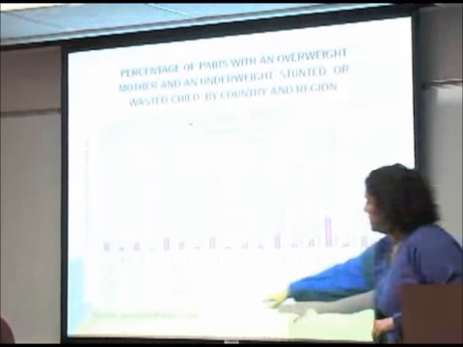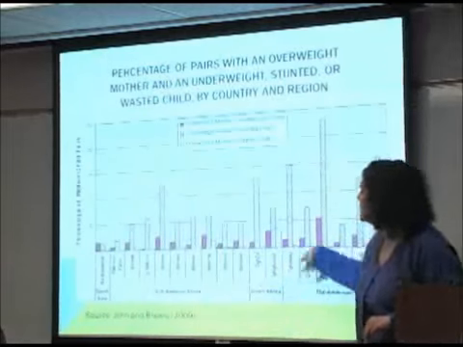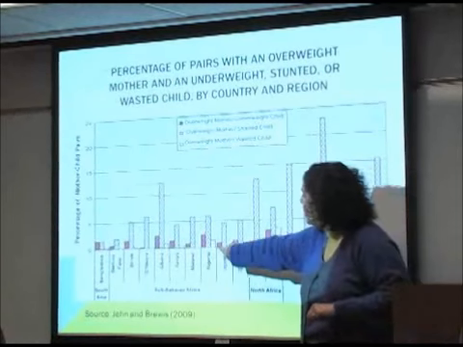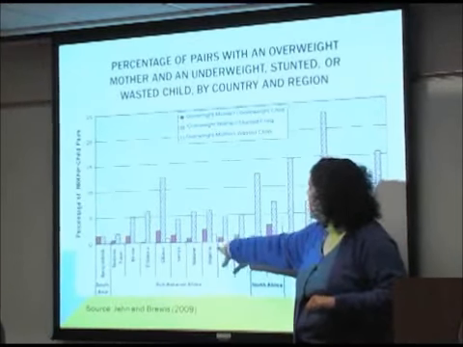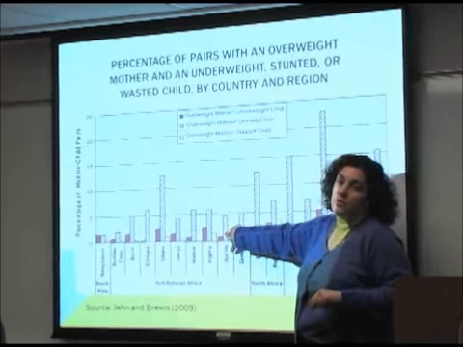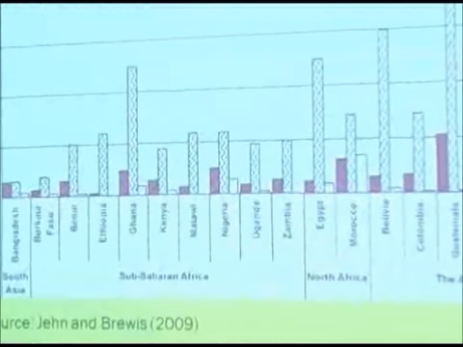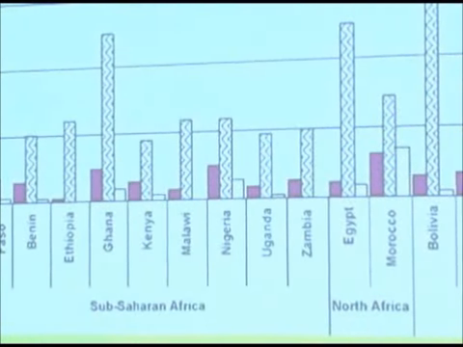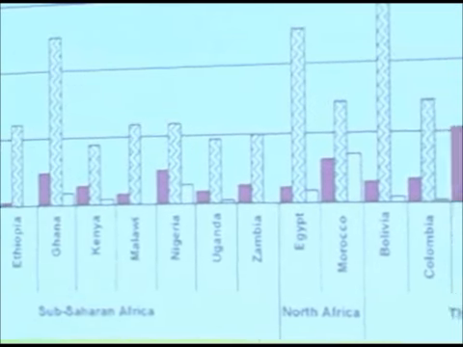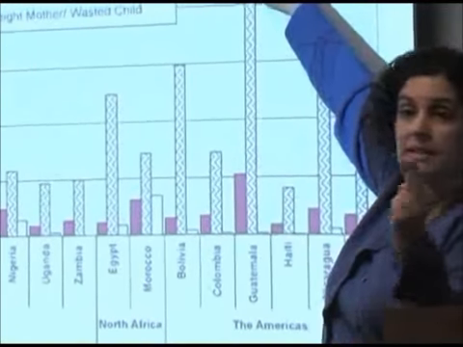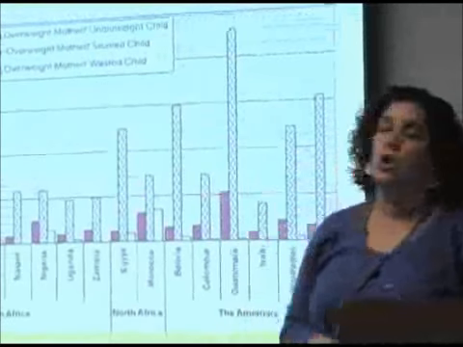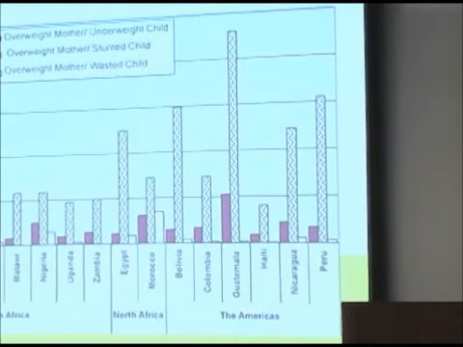Here's a table looking at the percentage of pairs with an overweight mother and an underweight, stunted, or wasted child by country and region. You see the various regions of the world and then countries within. The purple is overweight mother with underweight child. The squiggly line is overweight mother with stunted child. And the clear is overweight mother with a wasted child. And so you can see that in Guatemala, for instance, about 23% of the dyads, these are mother-child pairs, you have an overweight mother with a stunted child.